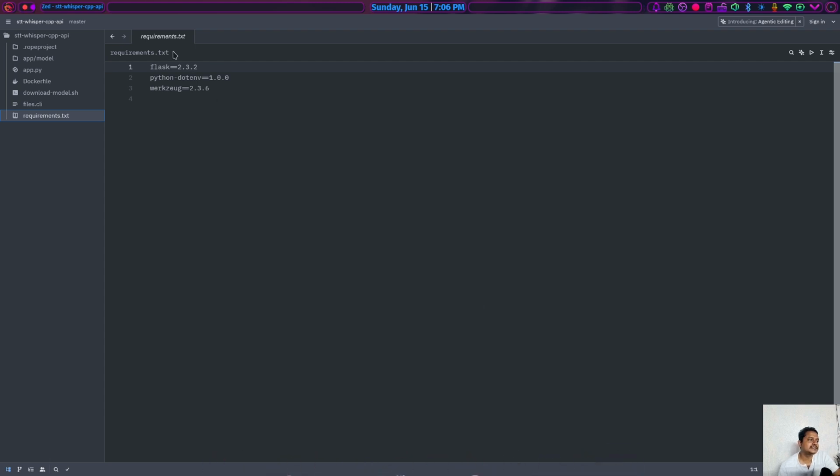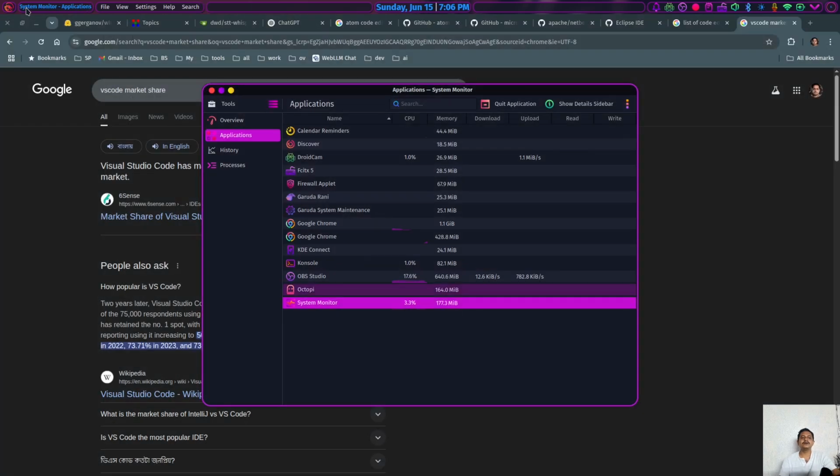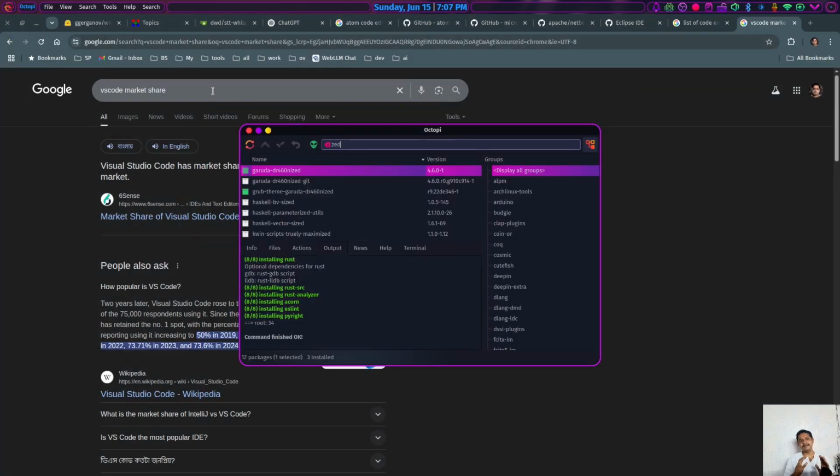So let's exit the Zed editor. This was my great hope, that I would be able to find a great text editor apart from VS Code or VS Code derivatives. So I have found a much better option, which is the Zed editor, and it is available on Linux. And I know it is also available on macOS, yes, for Intel and M series chips.